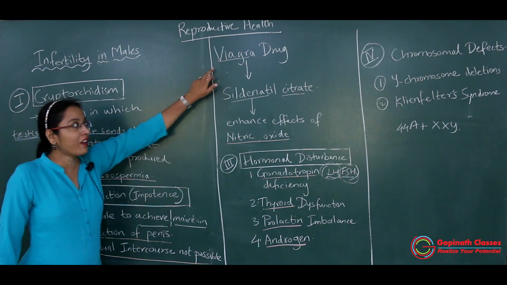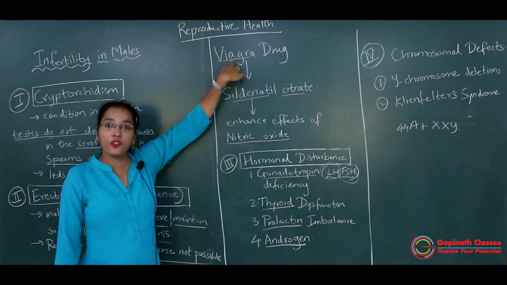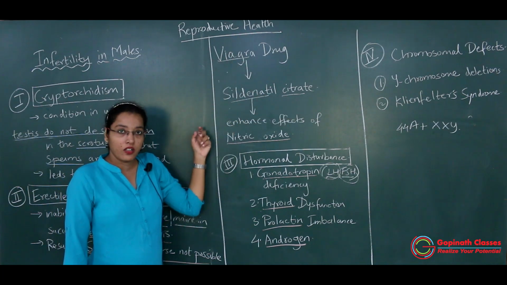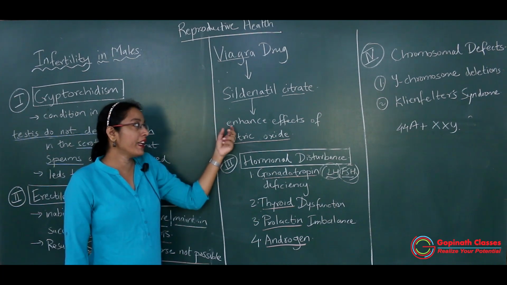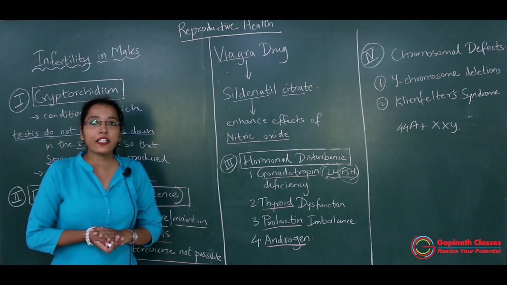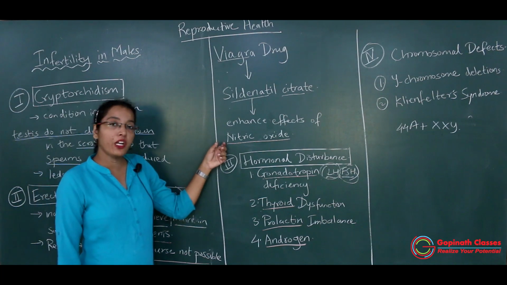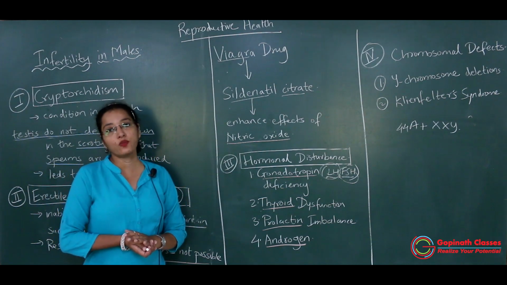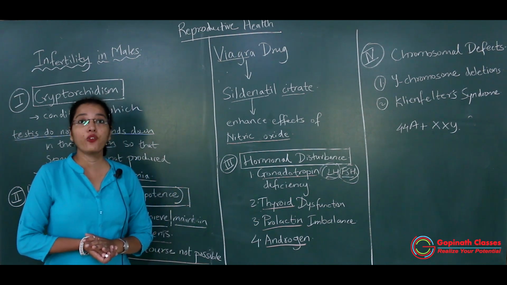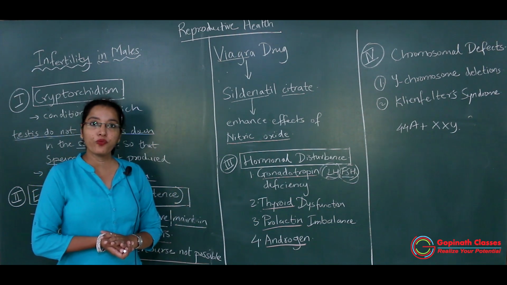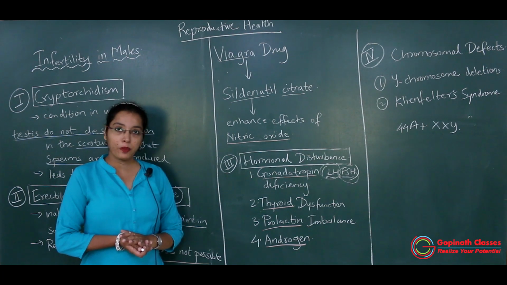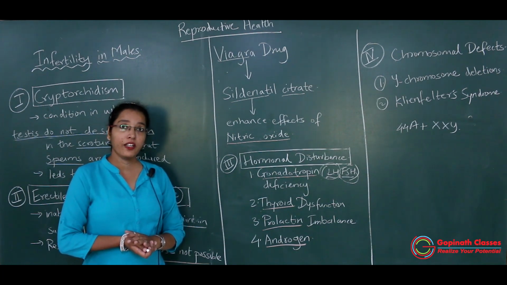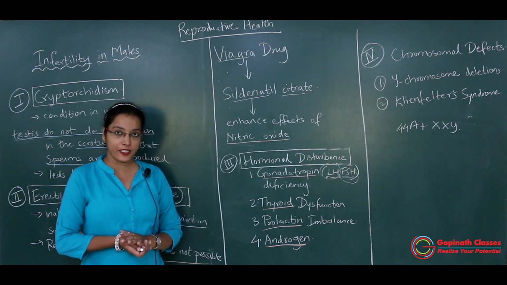Then there is the drug Viagra, which has the chemical sildenafil citrate, which enhances the effect of nitric oxide, which increases blood flow towards the penis. So the blood sinuses present in the penis get filled with blood, because of which there is erection of the penis.